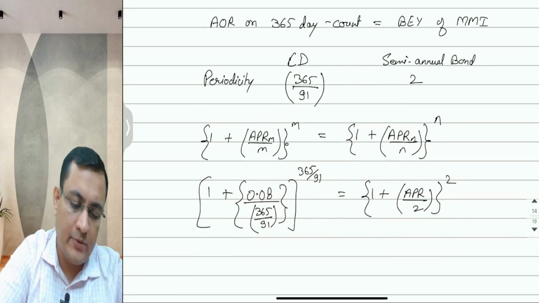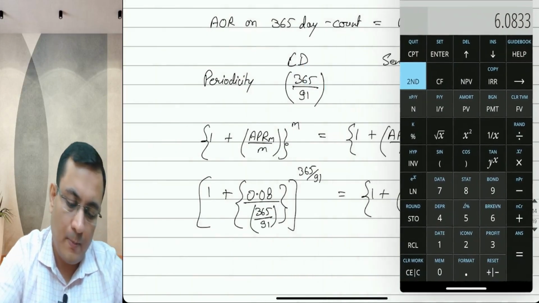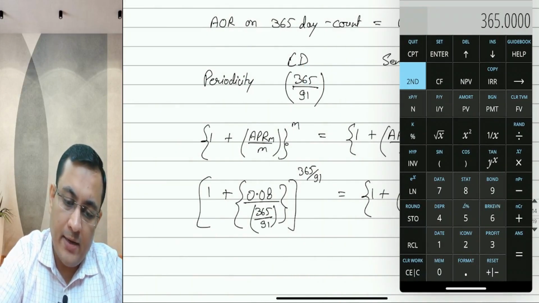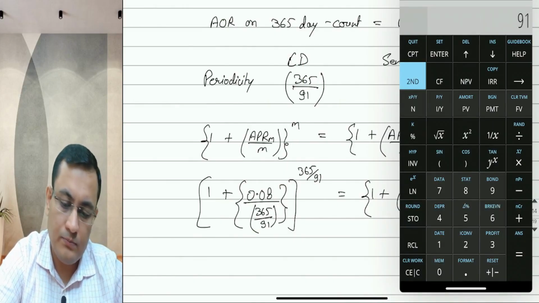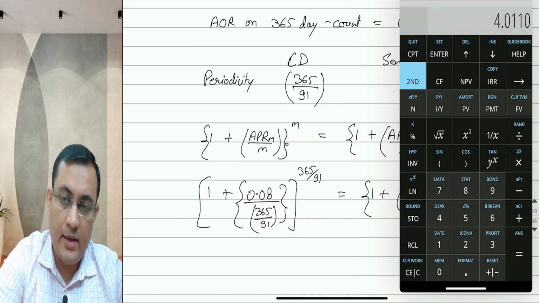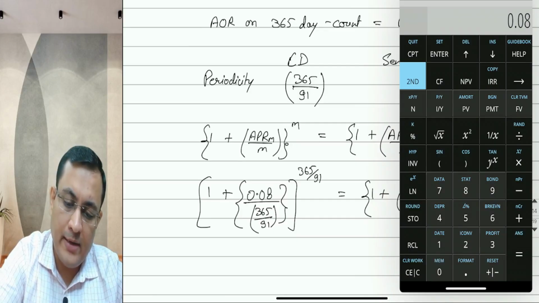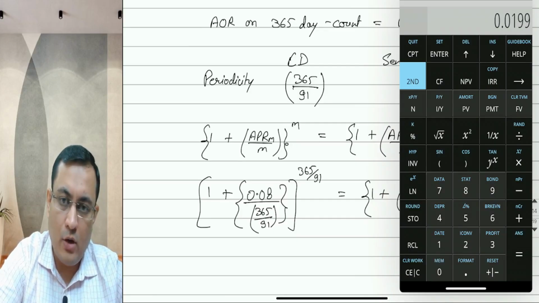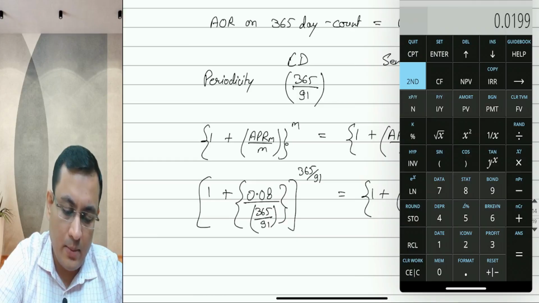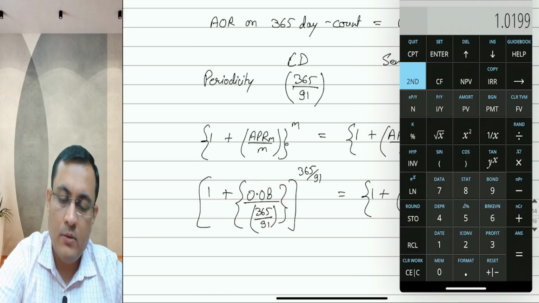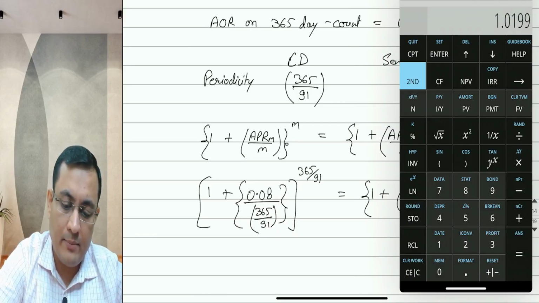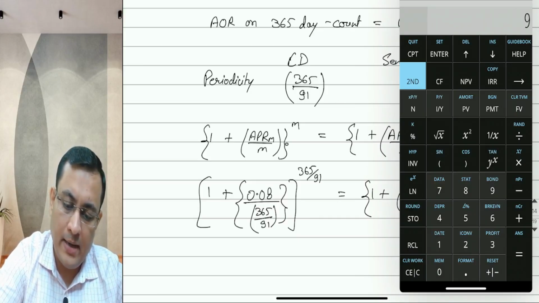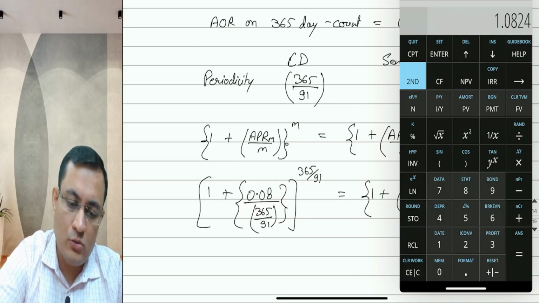Let's calculate the left-hand side. 365 divided by 91 days gives the denominator, 4.0110, stored in memory. 0.08 divided by memory gives a rate of 0.0199, plus 1. This is our value in the bracket. Then yx power, bracket 365 divided by 91, bracket close, equals,